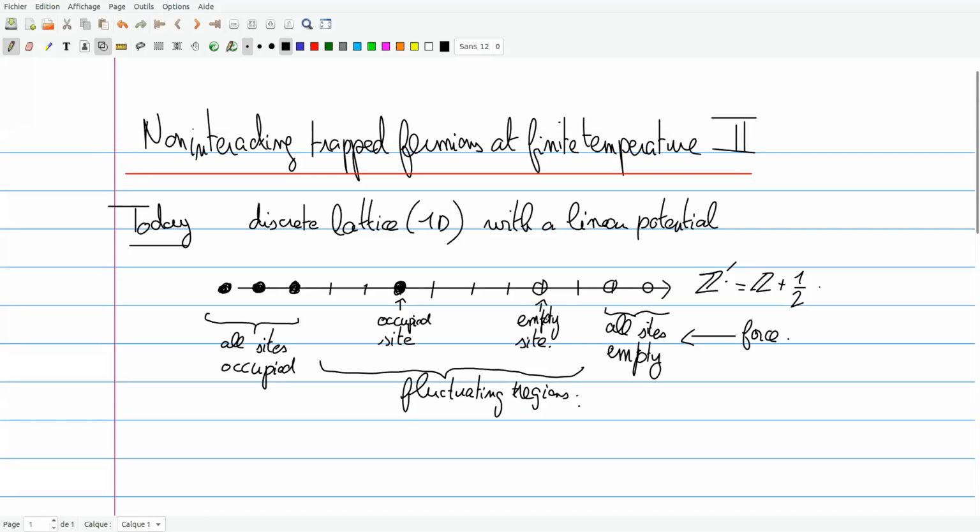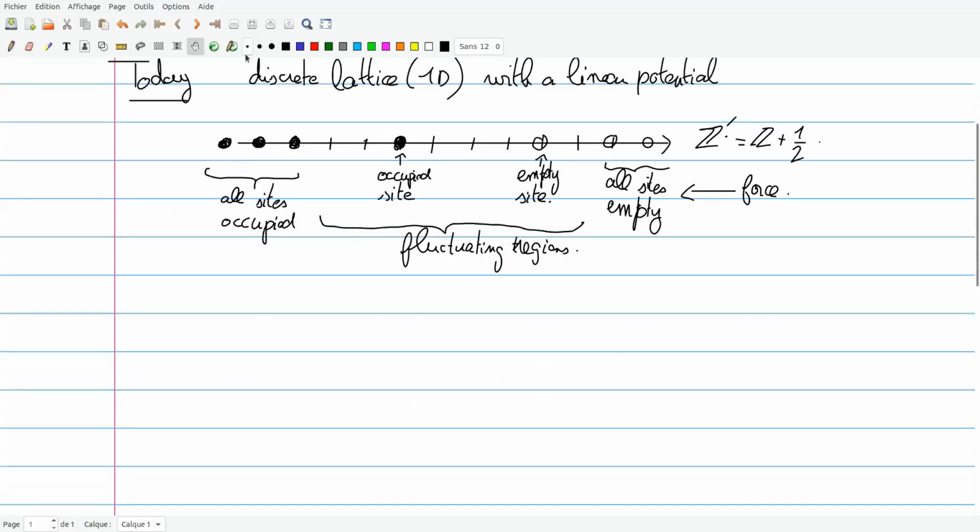So why is this model interesting and relevant? Maybe let's say a word of motivation. First, but I won't talk about that today, it's actually just a Schur measure in disguise. And so it has interest from an algebraic point of view. It's a nice model with lots of peculiar properties. There is also a connection with the XX spin chain.